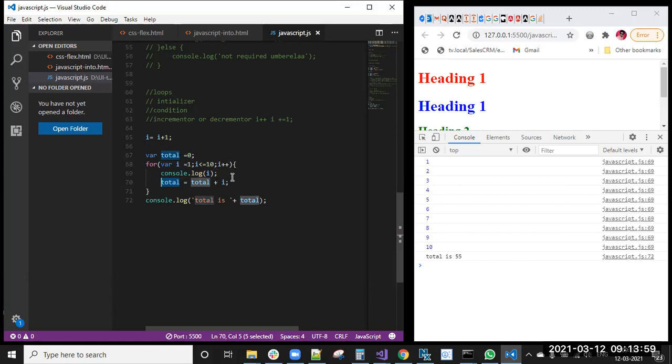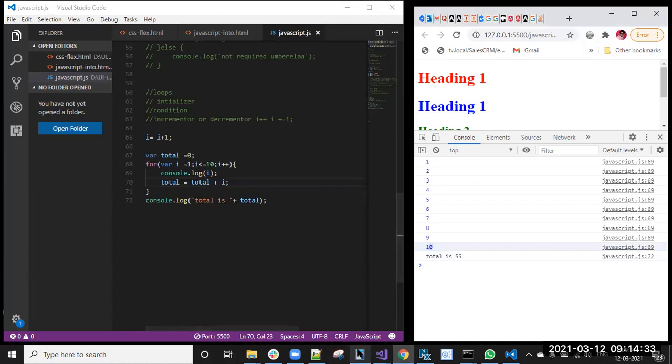It will increment 1 to 2, it will check 2 less than 10, here console.log 2 it will print. Now you can see here in the total place we have 1 previous. 1 plus 2, 3 now. Like that, 3 plus 1, 4, right? 4 plus, and i value is 3, 4 plus 3, 7, like that. 7 plus 4, 11, 11 plus 5, 16, like that. It will give until this condition is 10, right?